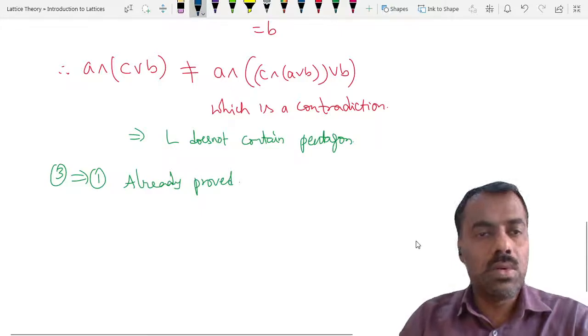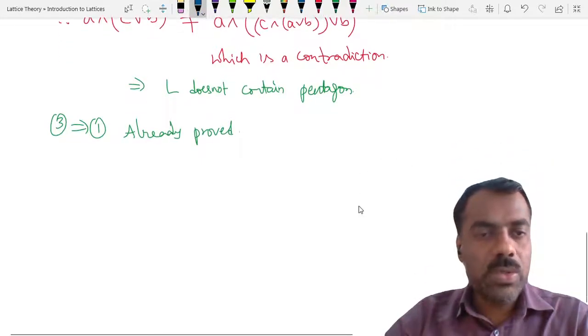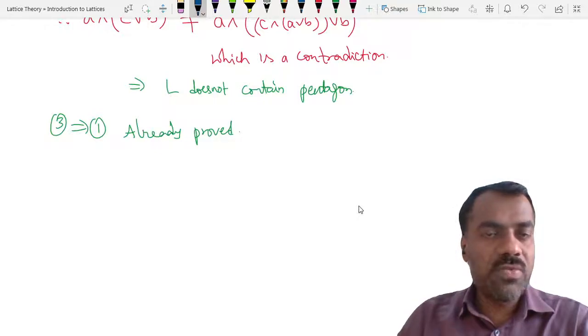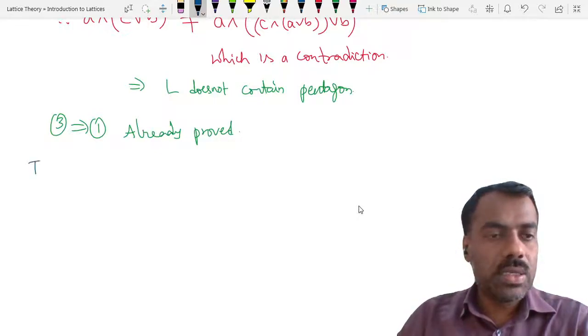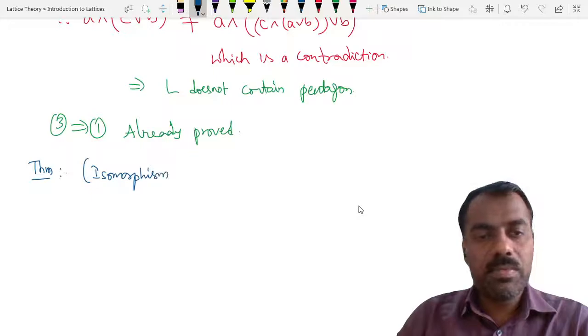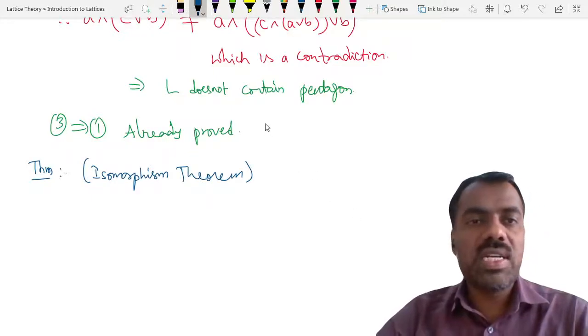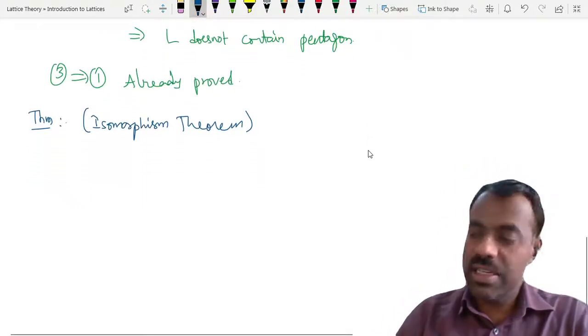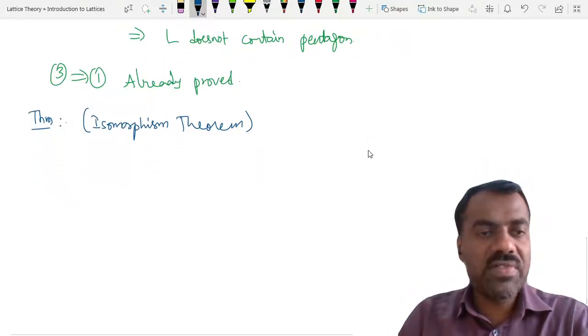Now what we will show here is something called the isomorphism theorem for modular lattices. So I'll write here the isomorphism theorem. First let's define the statement, then we will understand.